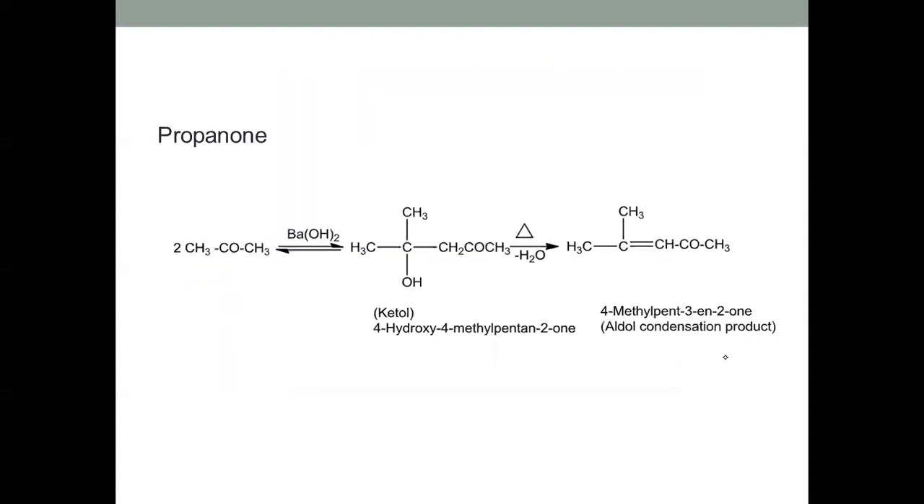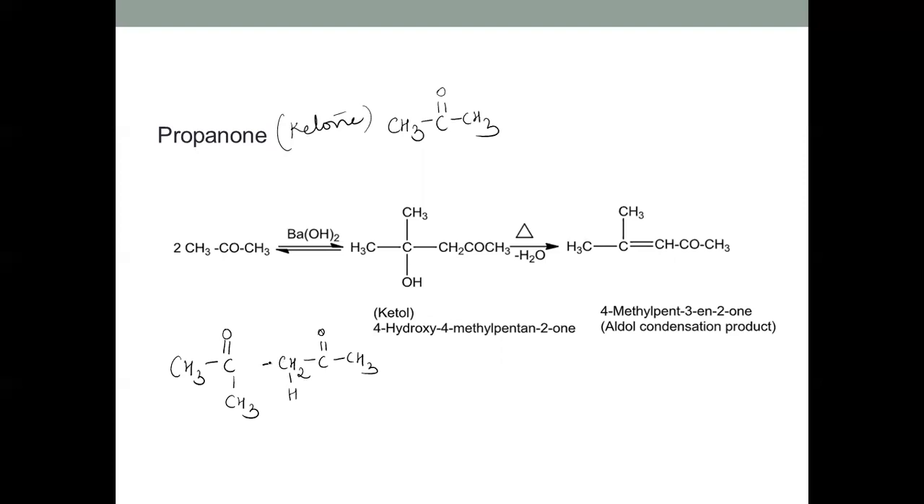Let's see this with the help of another example, which is a ketone. This is propanone, CH3COCH3. How does this occur in the presence of alkali? I'm taking barium hydroxide here. How do you write this product without following the whole mechanism? I'll show you how. CO CH3. This is an alpha hydrogen, and this is another molecule of the ketone.